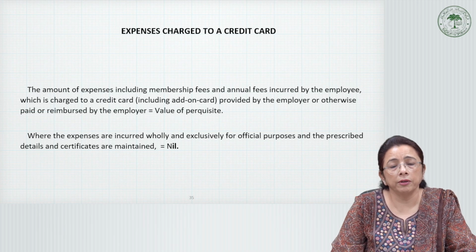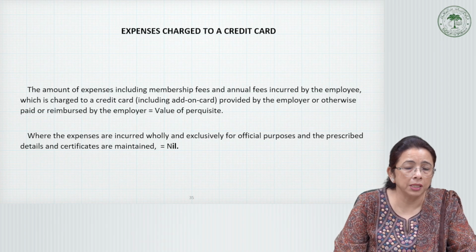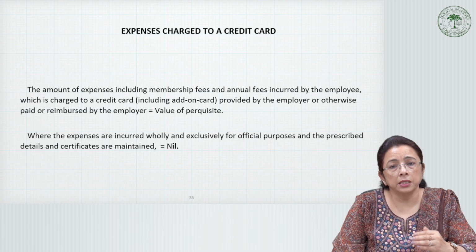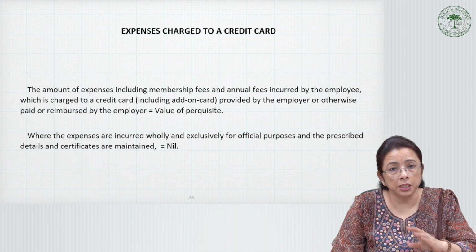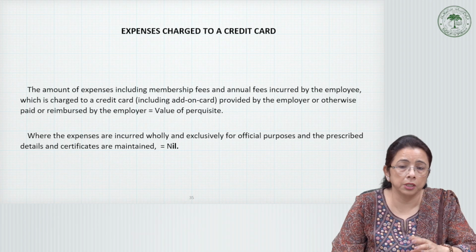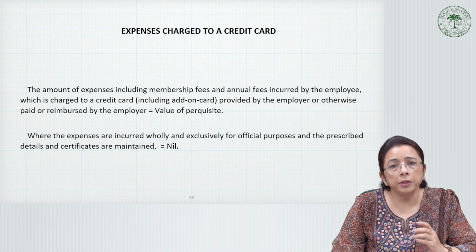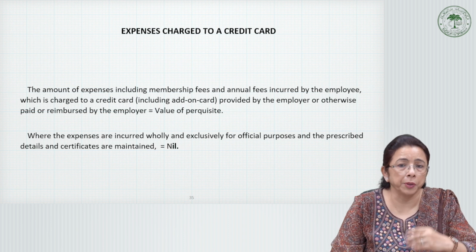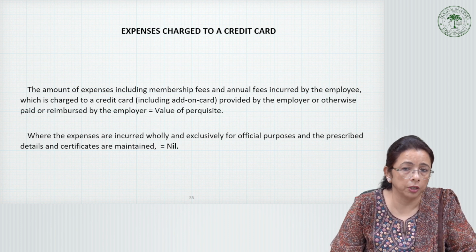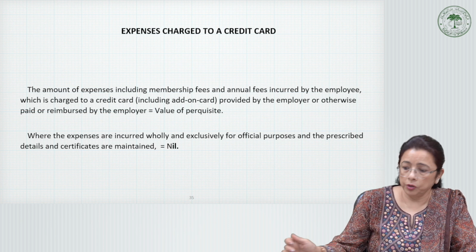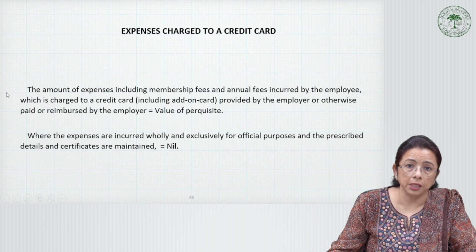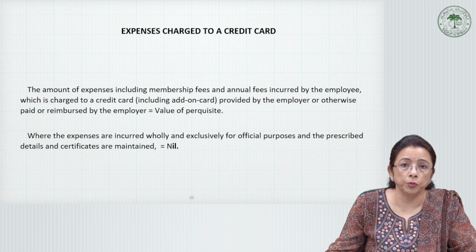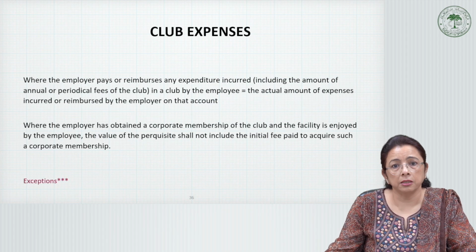In that case, whatever money was spent, if the bills are provided properly, then this money is not taxable. This perquisite is not taxable at all, because it is expenditure for official purposes. But if it is for personal use, then it becomes a perquisite whose valuation has to be done and taxed.